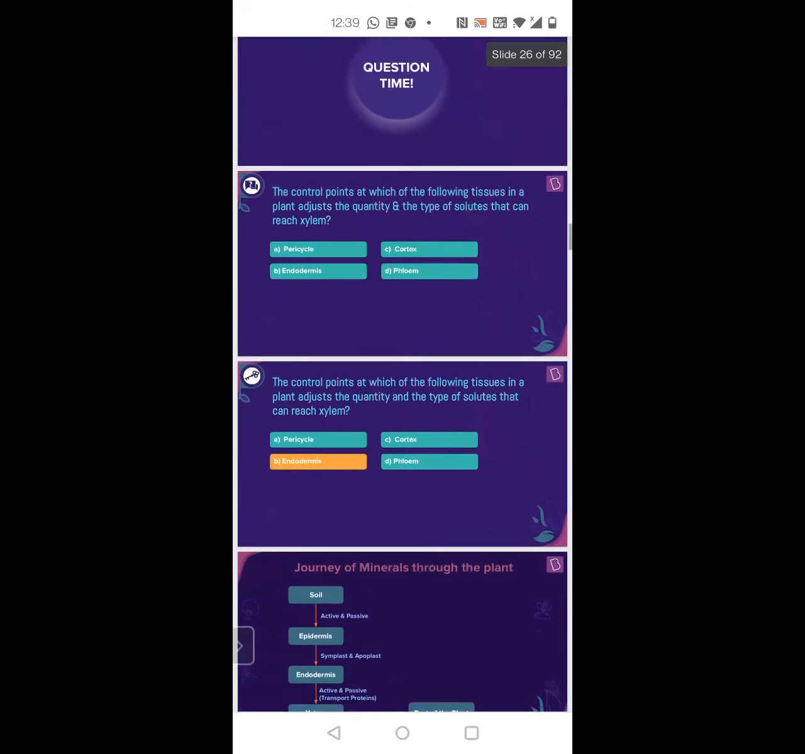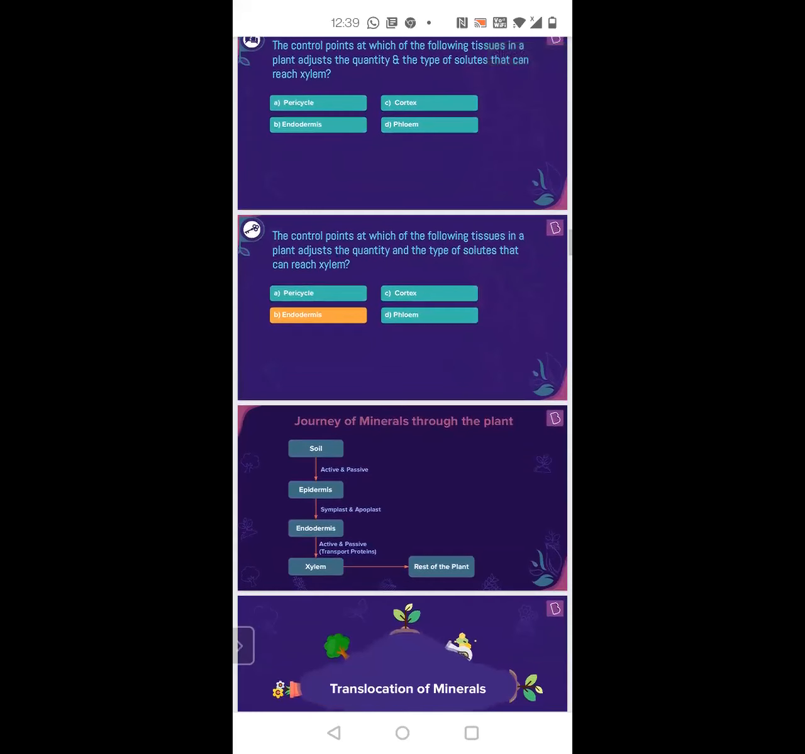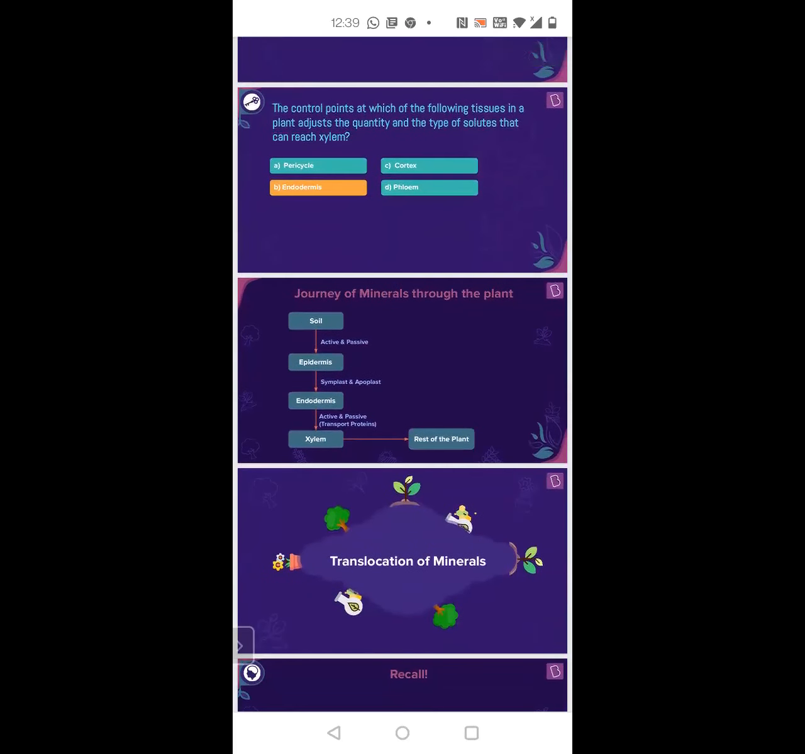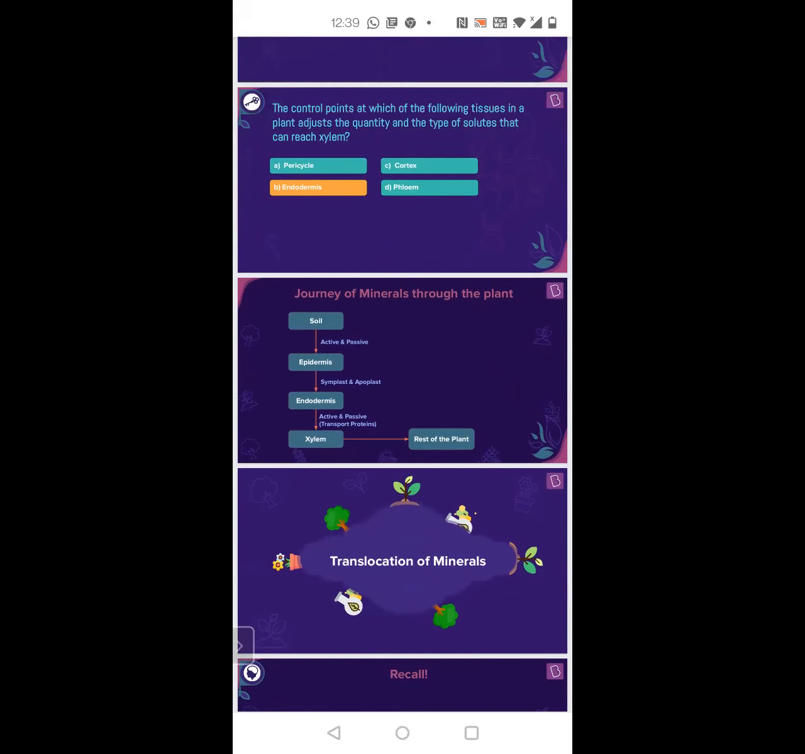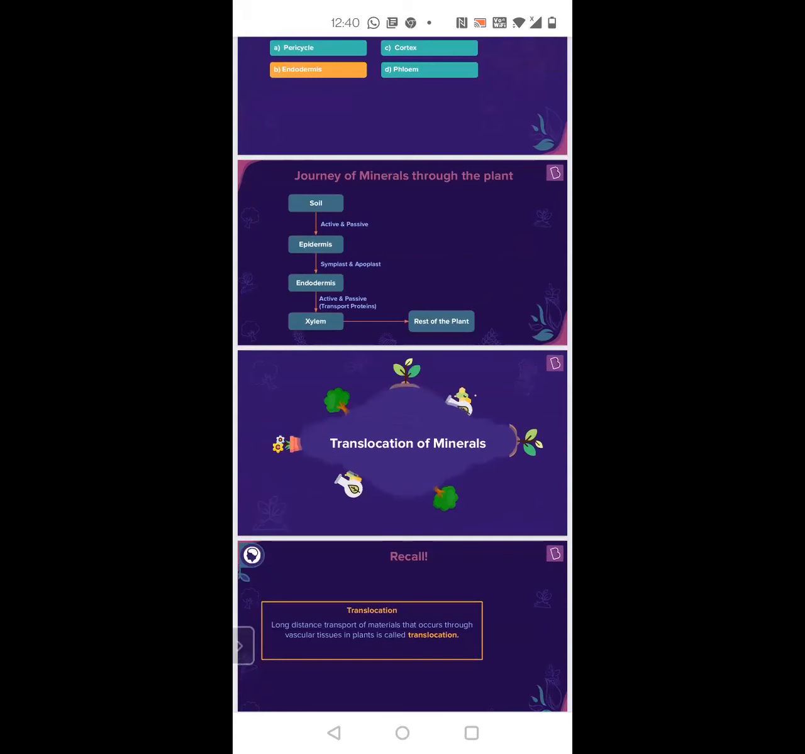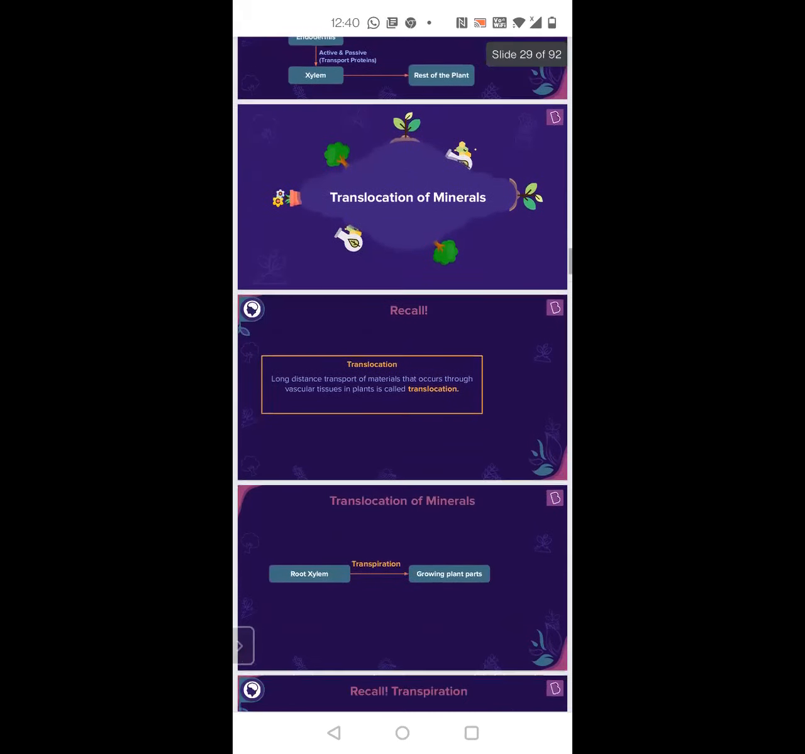Yeah, exactly. So this is how the travel happens. I told you, first passively it will absorb, then actively it will absorb, then it will go to epidermis. Through apoplast and symplast, it will reach endodermis, and from there it will go to the xylem. And then xylem will take it to the rest of the plant. Okay, ma'am. Now we talk about translocation.